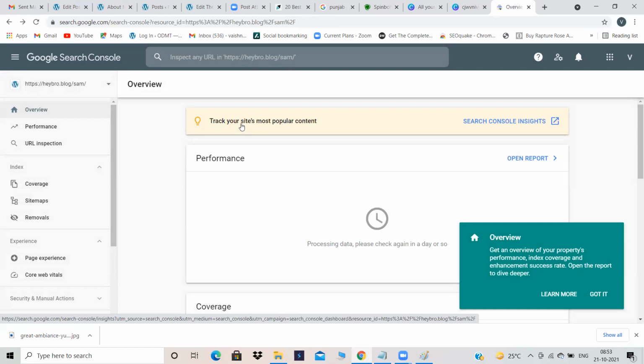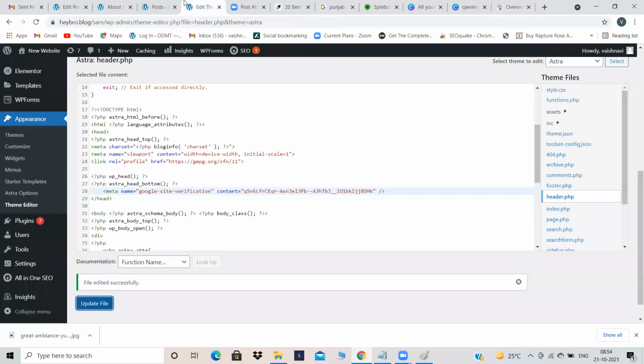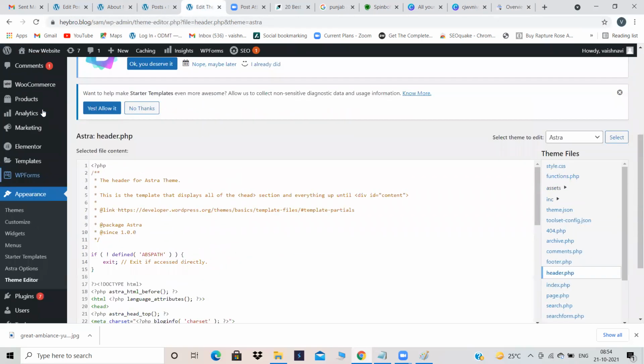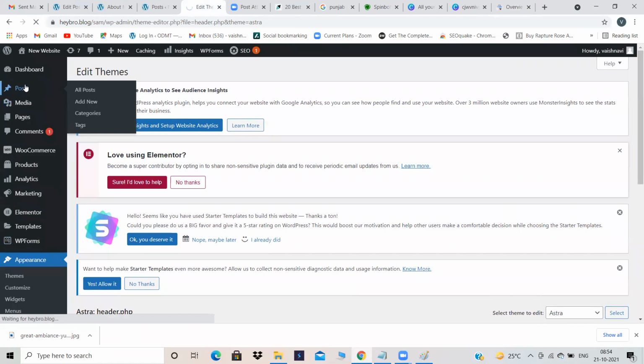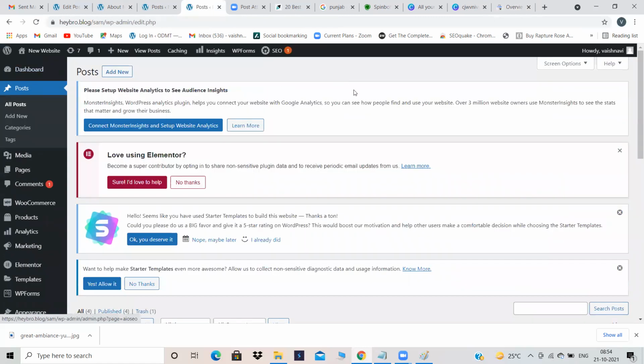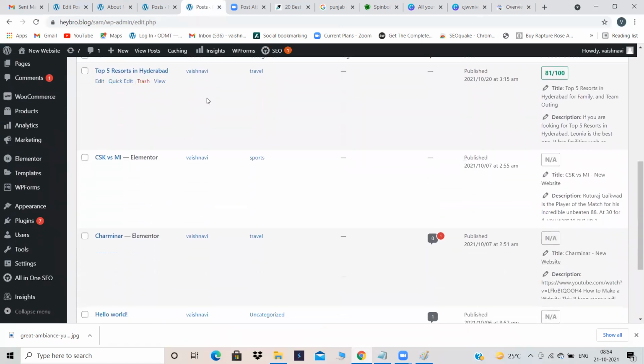Now, we have just submitted our website to Google. Google didn't collect the information. We did not request Google to collect our information, that is, we didn't request Google for crawling. Now, which blog do you want Google to crawl? Restaurants one. Sorry, yeah, we'll do both. For now, we will submit our top 5 resorts in Hyderabad. That is yesterday's one.